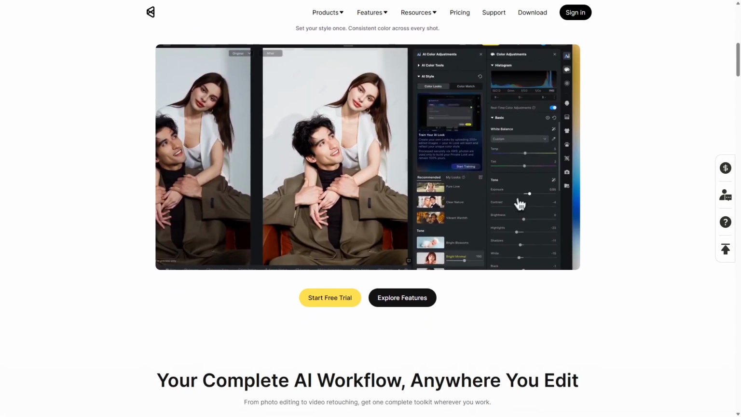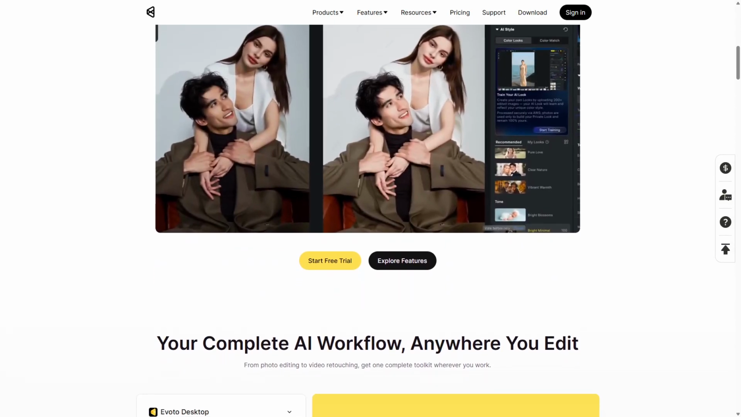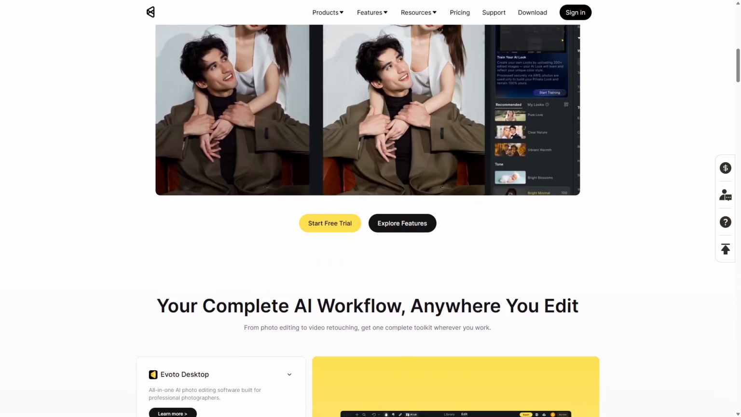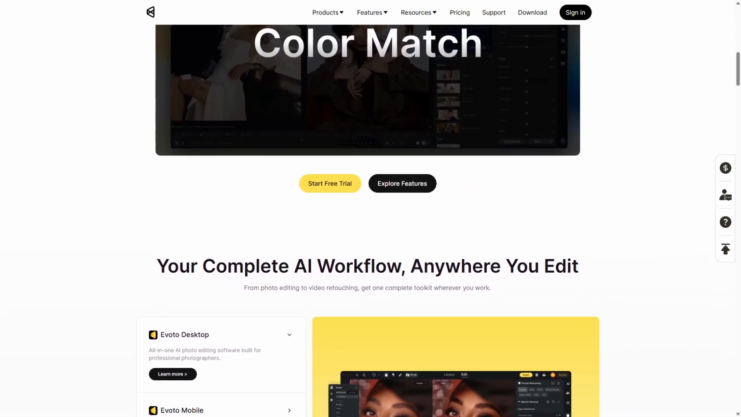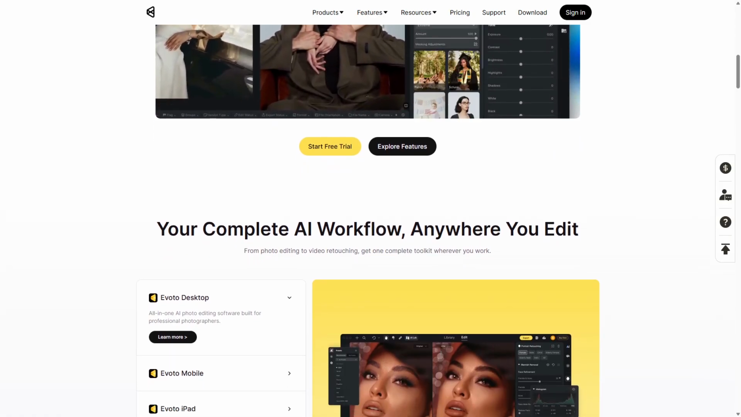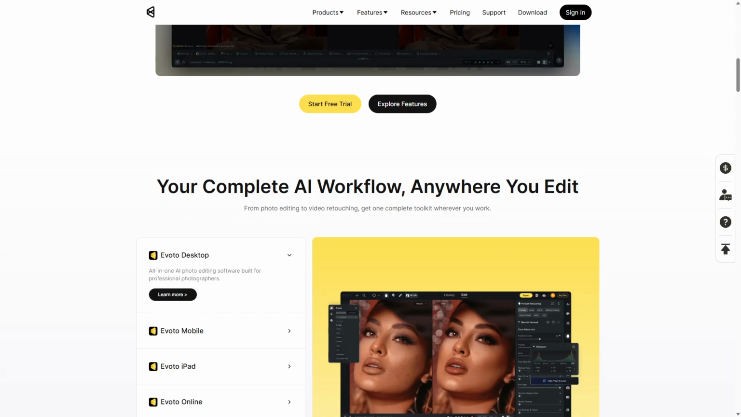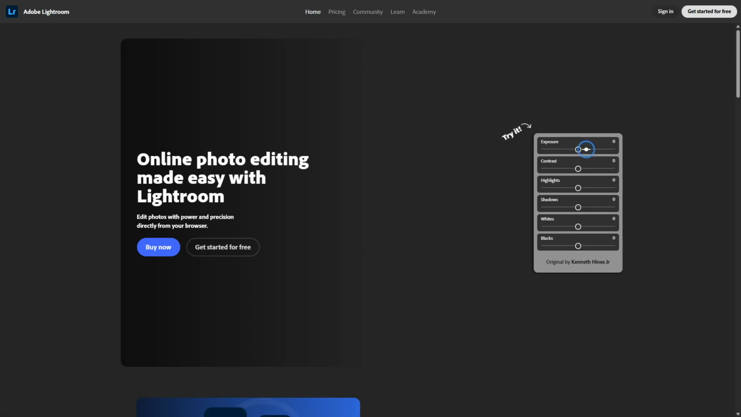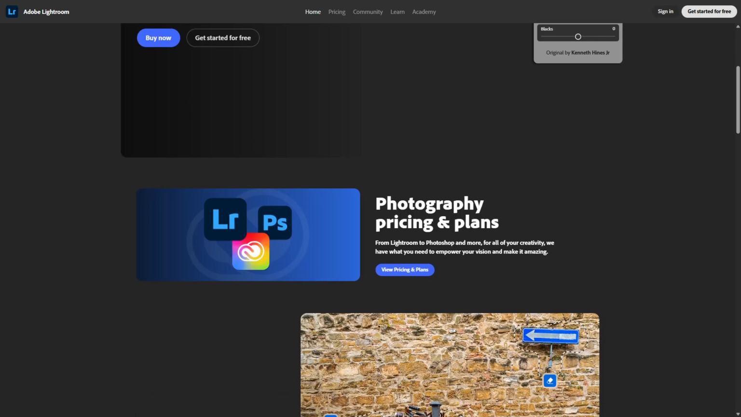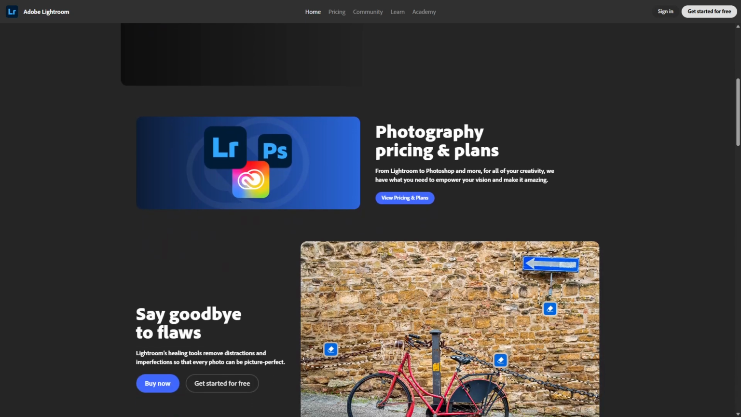Evoto AI suits photographers and content creators who prioritize speed and consistent output over detailed customization, making it perfect for social media, e-commerce, or quick project turnarounds. Adobe Lightroom is a professional-grade photo editor known for its extensive manual controls and advanced editing tools. It offers precise adjustments for exposure, color grading, tone curves, and local edits through brushes and masks.